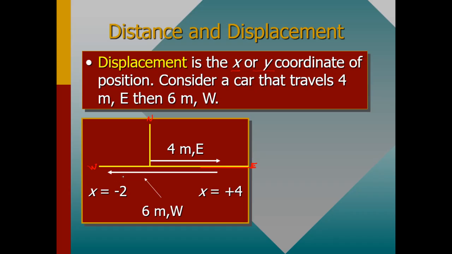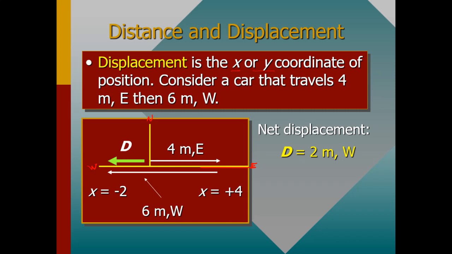So for you to know the exact displacement, since we are considering vectors, you need to subtract. We are going to say the net displacement, since it moves 6 meters in the opposite direction of the 4 meters, is 6 minus 4 meters.